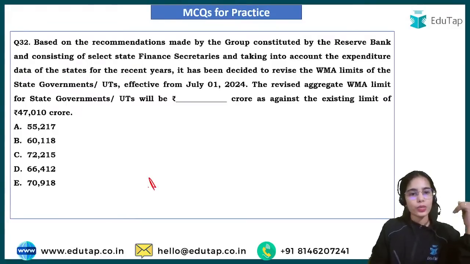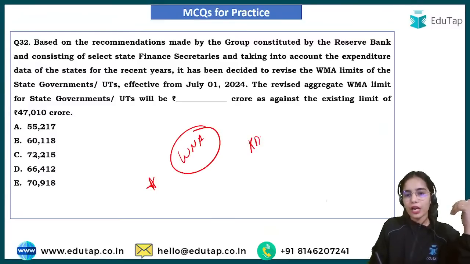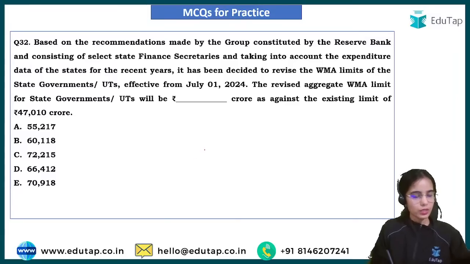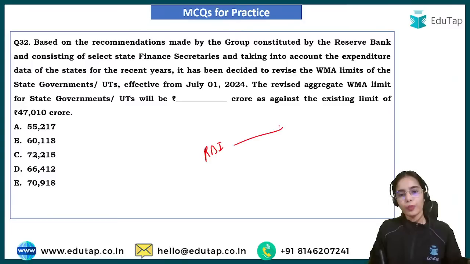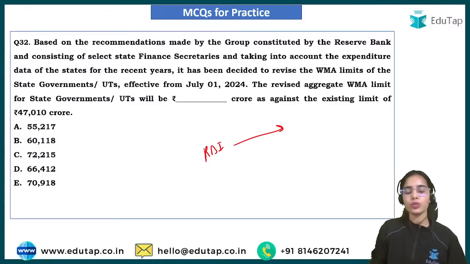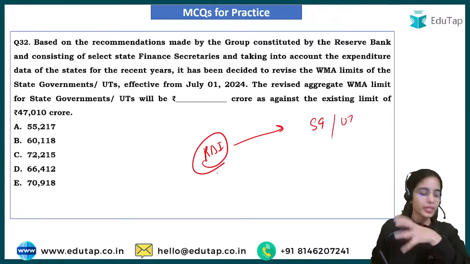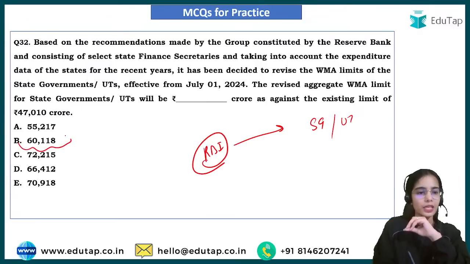Now coming to the next question, this is again very important: recently a review has been undertaken for the ways and means advances limit. The Reserve Bank of India provides short-term loans to the state governments, to the union territories, and to the central government, but for the state governments and union territories, there is a review of the limit, and the limit has been increased from 47 crores to 60 crores.